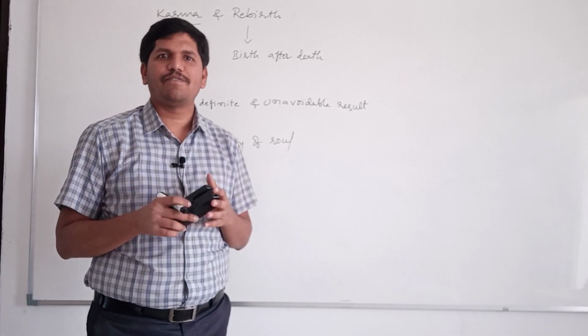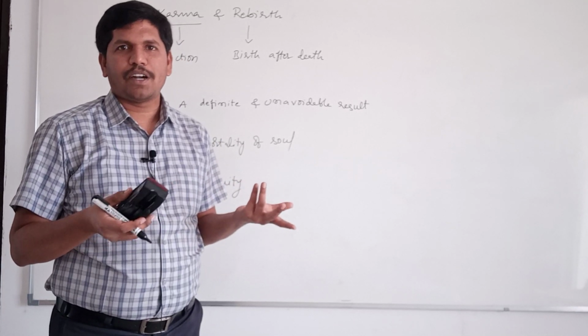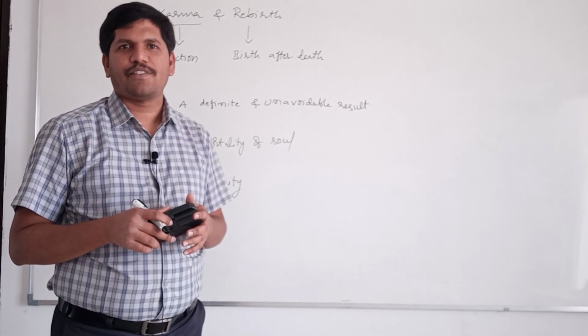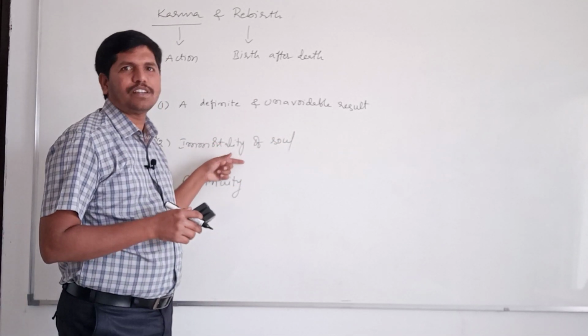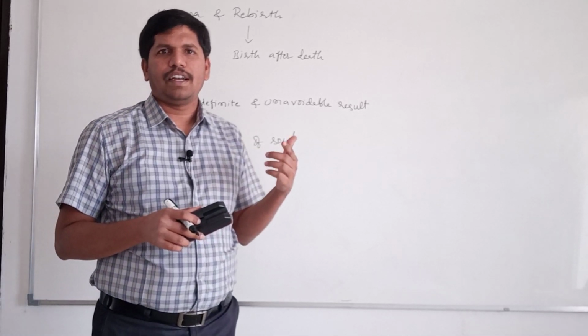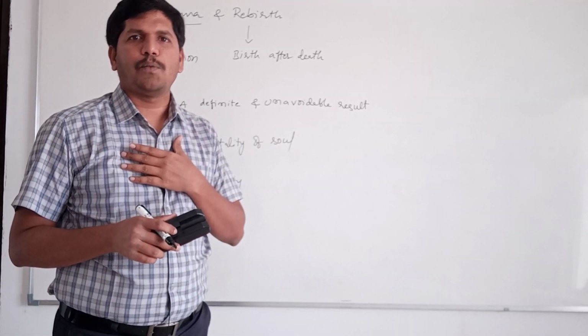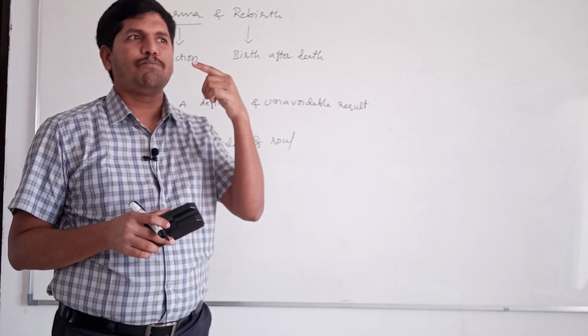Now you may get one doubt. Kings, they are powerful. Even if they are involved in bad actions, they may not receive results. That's why there is one more interlinked concept, immortality of the soul. Death is only to the body, but inside our body there will be one soul. That soul is immortal.